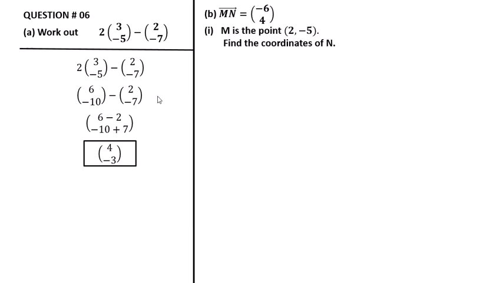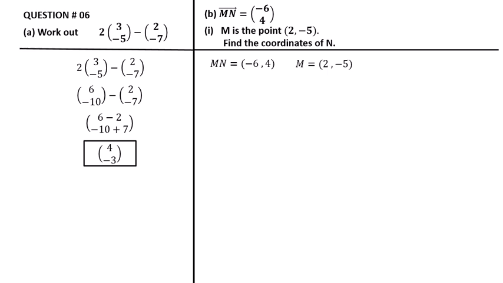Question B: MN is equal to minus 4 and 4, this is the vector, and M is a point. The point of M is 2, minus 5. Find the coordinate of N. Given that the vector MN is equal to minus 6 and 4.